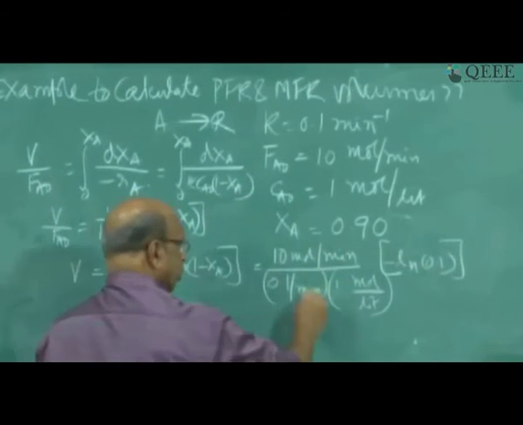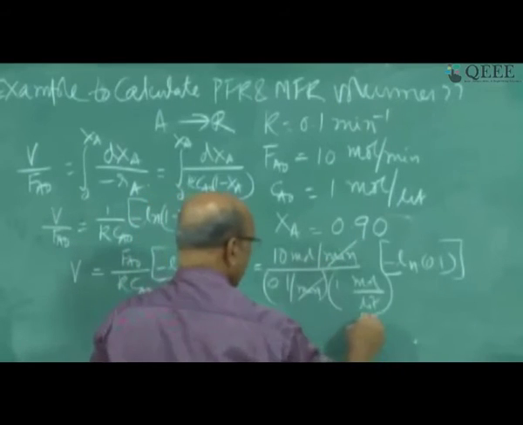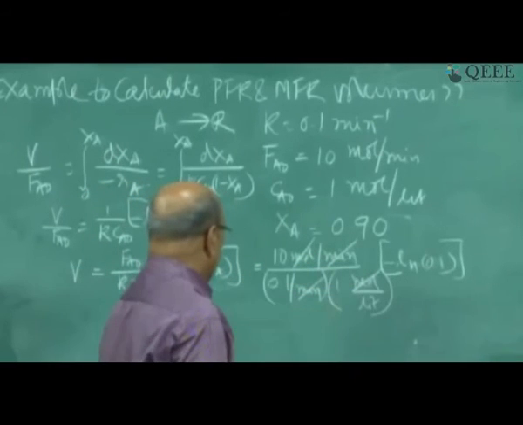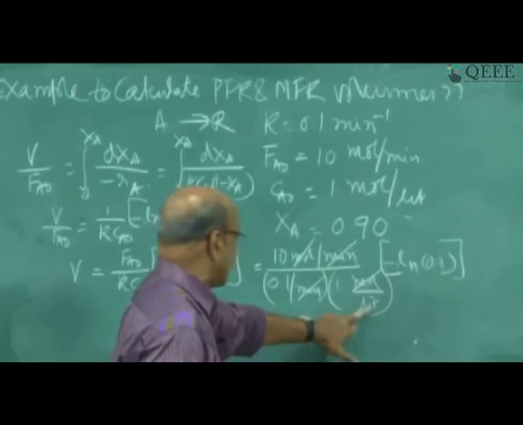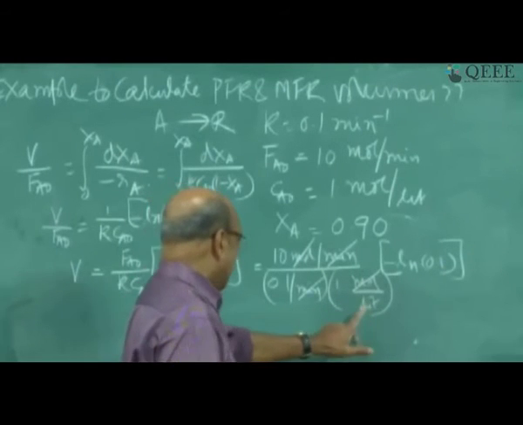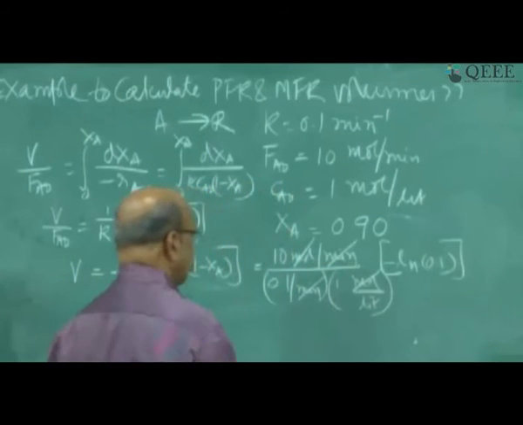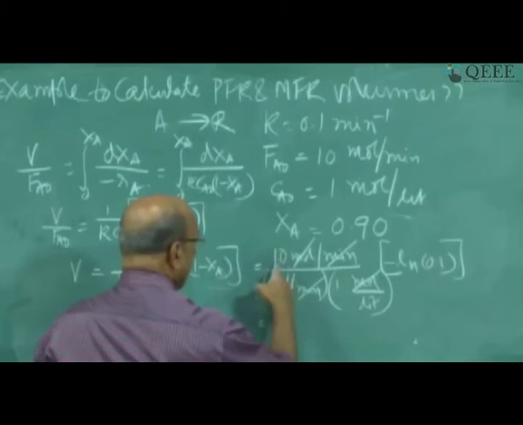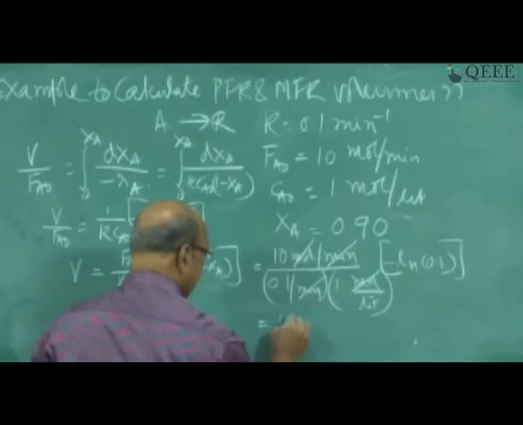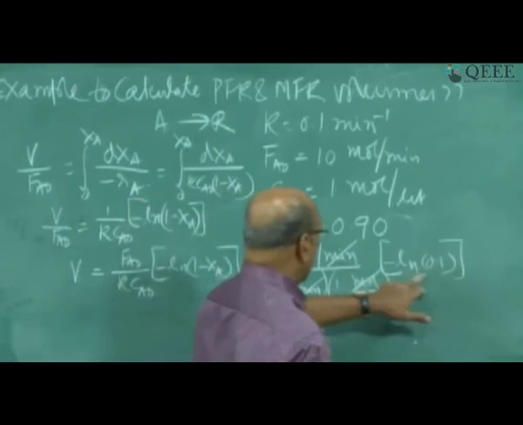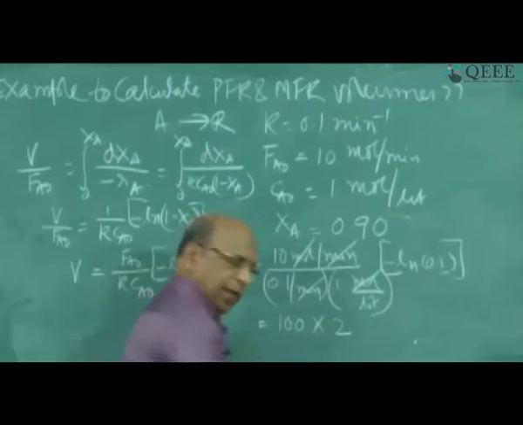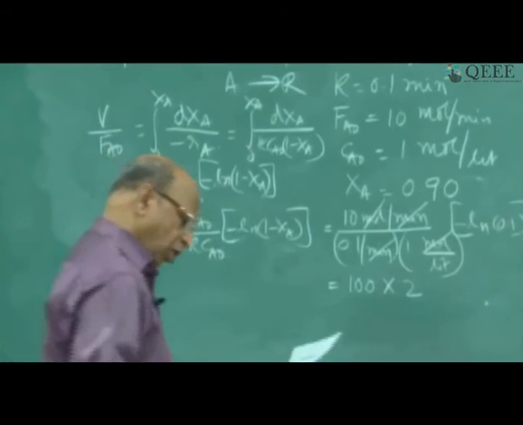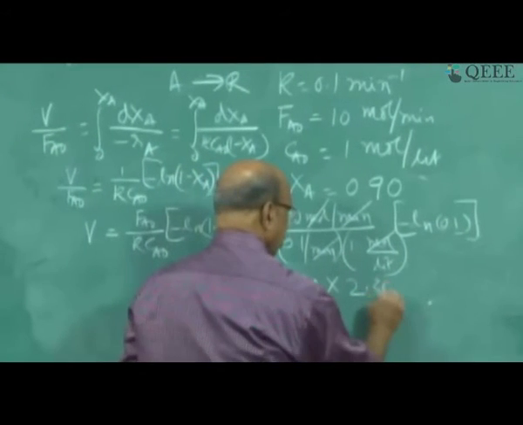When I substitute, let me also cancel out the units. Minute will get cancelled, moles will get cancelled. This is a good practice: when you write the units and then strike off whatever common things are there, you end up only with the liters here. So you don't make any dimensional mistake if you write all the units when you are solving the problem. So now I have 10 divided by 0.1 and divided by 1, this is 100, multiplied by minus ln 0.1, which is nothing but 2.303.